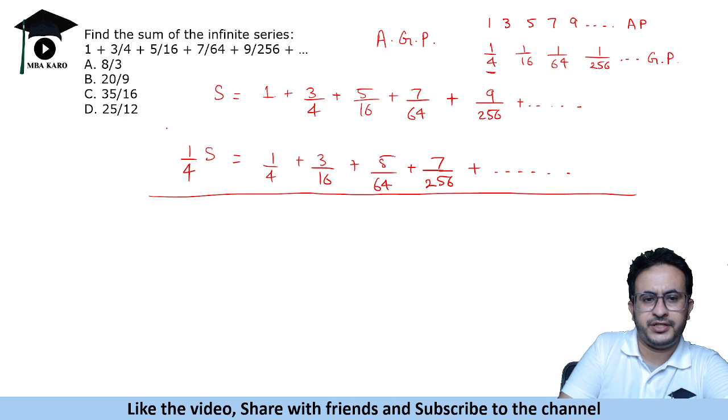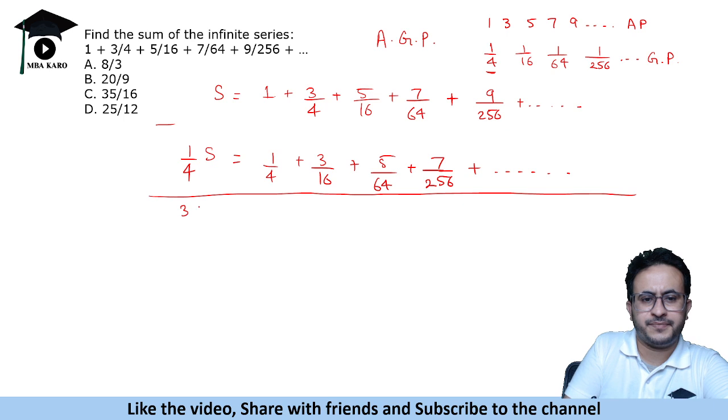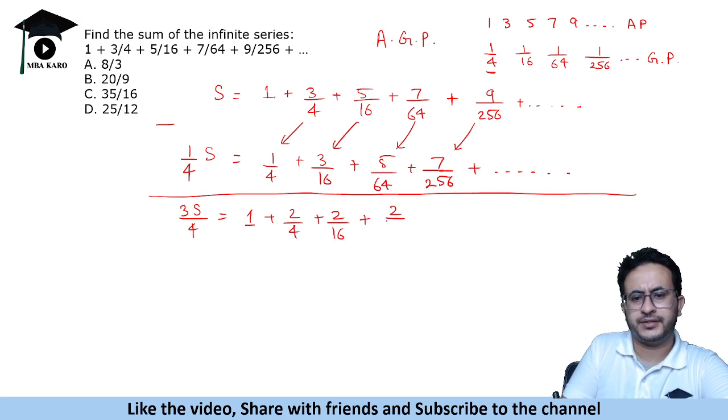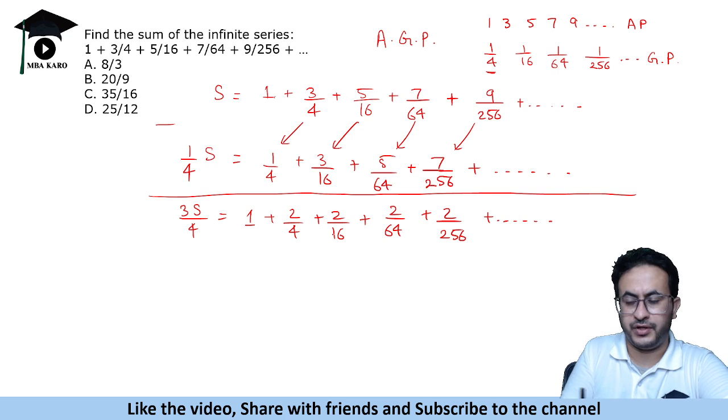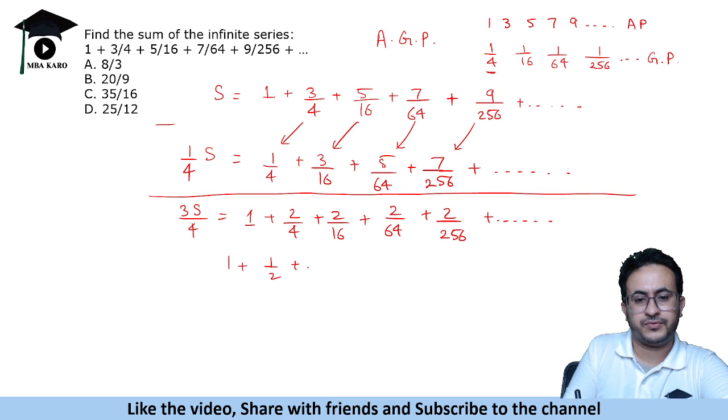So it's very simple, you just need to multiply by the common ratio and then subtract. So when we subtract, it becomes 3s by 4 and this is equal to 1. 1 comes as it is. Now notice this, we get terms like 2 by 4 plus 2 by 16 plus 2 by 64 plus 2 by 256 and so on. So basically you can say that it is 1 by 2, 1 by 8 and so on, right? So this is 1 plus 1 by 2 plus 1 by 8 plus 1 by 32 plus 1 by